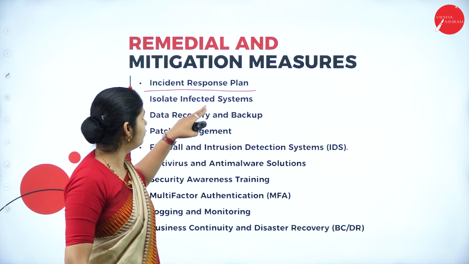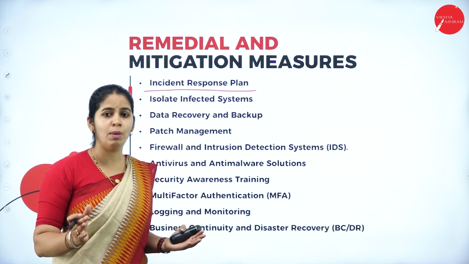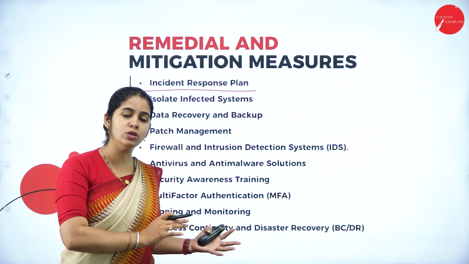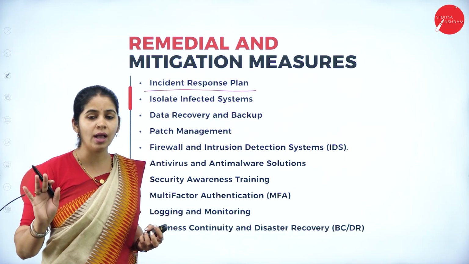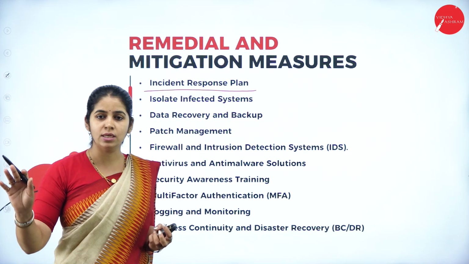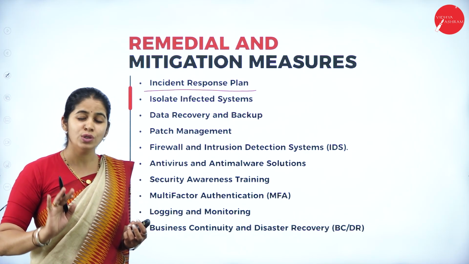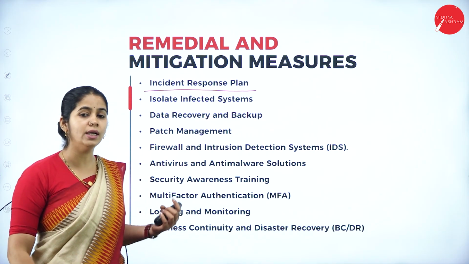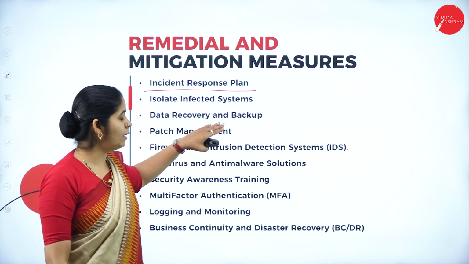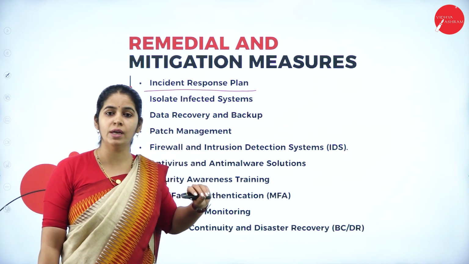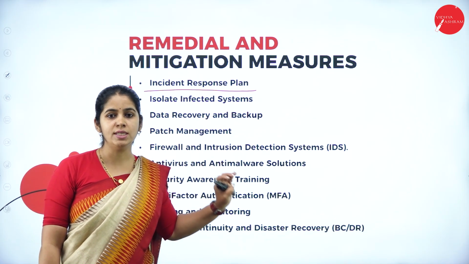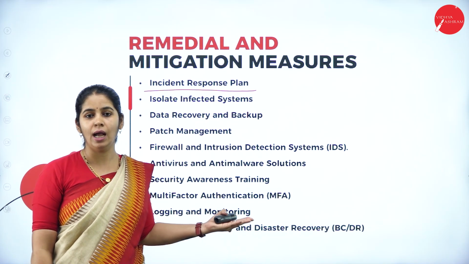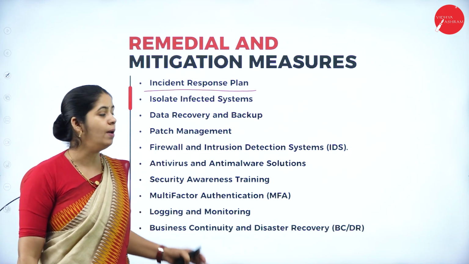Then isolate infected systems. If one system has been hacked in a complete area, that system has to be isolated with a different network connection, so that only one system's data will be hacked, not all the network data. Data recovery and backup. Always you should have a recovery and backup plan. If one system gets corrupted or hacked, you can delete the data in that particular system and get the data from a backup.